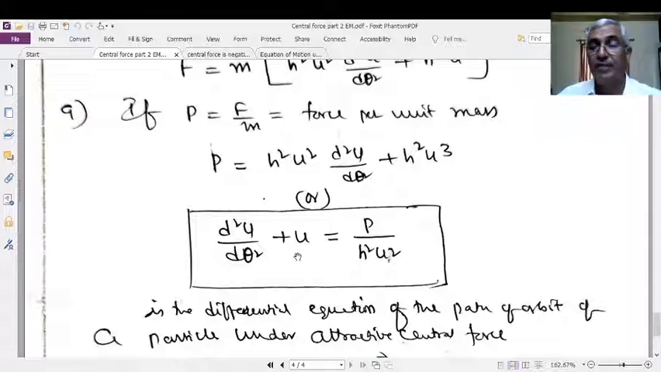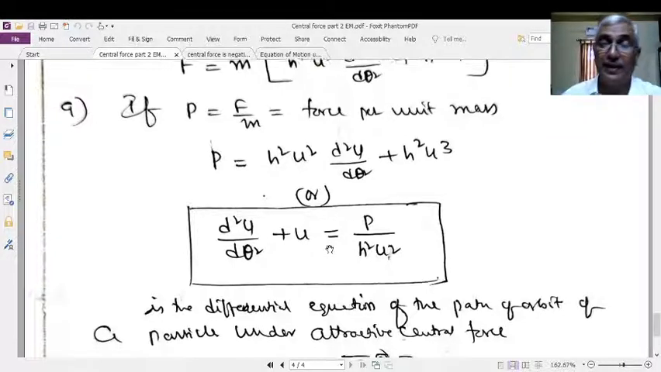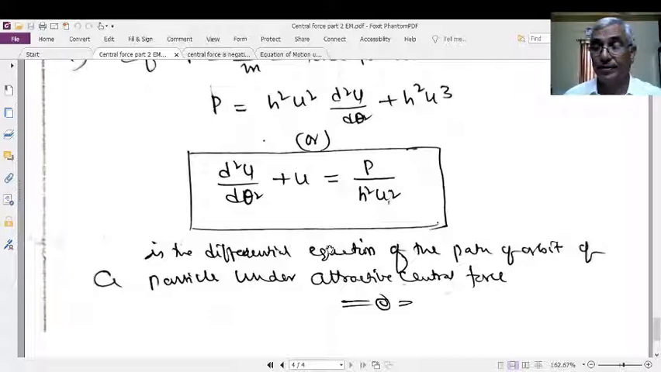Equation of motion of a particle means the equation of the path followed by the particle under the action of central force. It means that this is the equation for the path followed by the particle under the action of central force. This is the ultimate form. Right. See you in the next class.